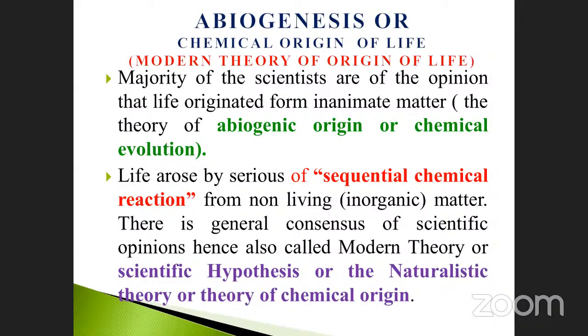You see here, life arose by a series of sequential chemical reactions, each one related with the next. Okay, the water molecules again combine with the molecules of ammonia, and both united together form carbon dioxide and also water molecules, and also biomolecules: carbohydrates, proteins, lipids.